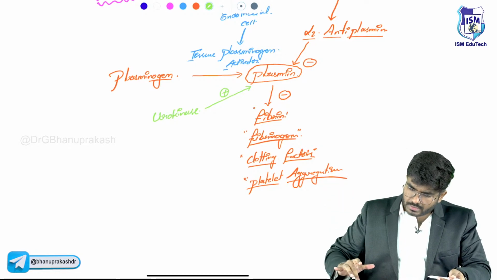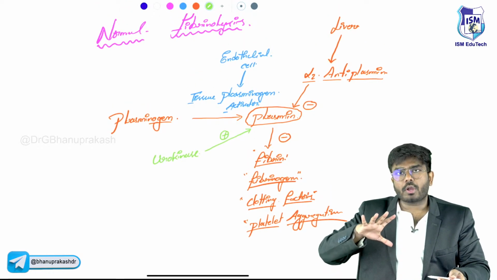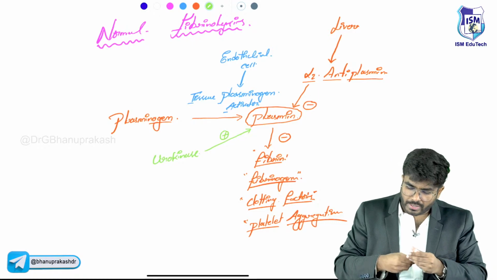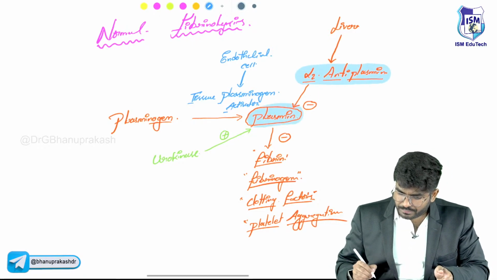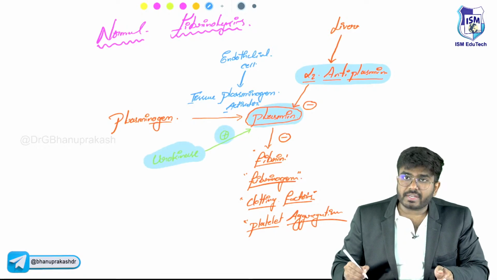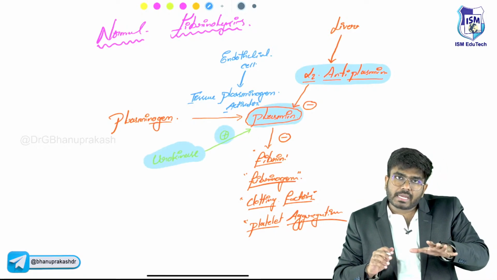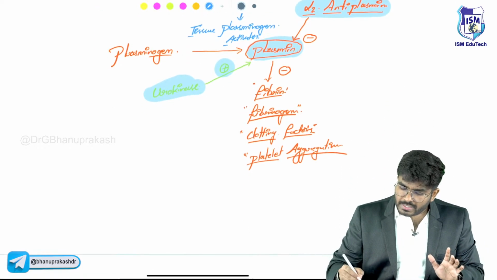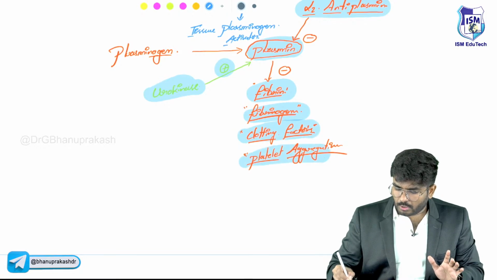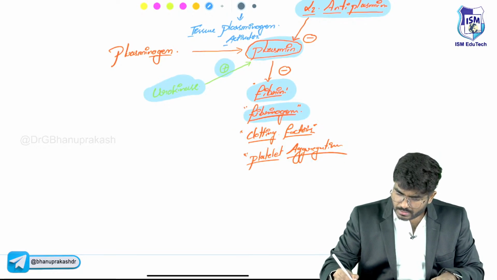This is how normal fibrinolysis acts. There is someone who is inhibiting the plasmin, and someone who is activating the plasmin, so the plasmin activity is properly regulated. And the function of plasmin is anti-clotting, anti-thrombosis. You know it.